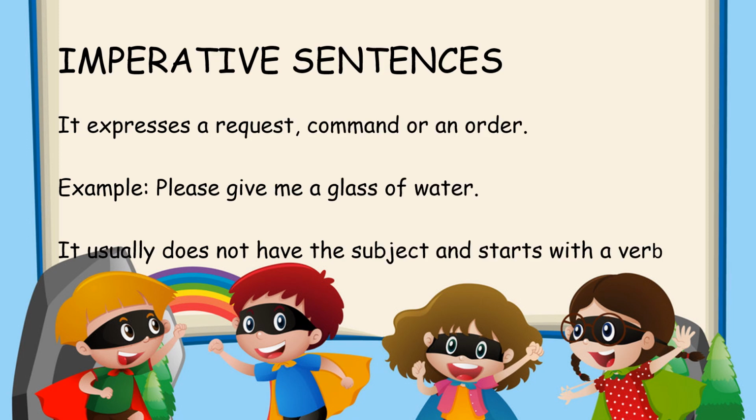Our next kind of sentence is imperative sentences. It expresses a request, a command, or an order. Example, please give me a glass of water. It usually does not have the subject and starts with a verb. So imperative sentences are sentences which give us a request or it can be a command. For example, please give me a glass of water. Now this is actually a request. If you remove the please, it will become give me a glass of water. That will be a command. So it does not have the subject. We don't know who is doing the action. It always starts with a verb.